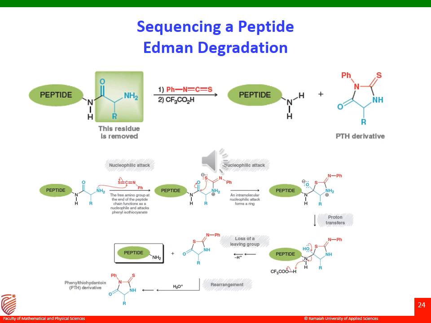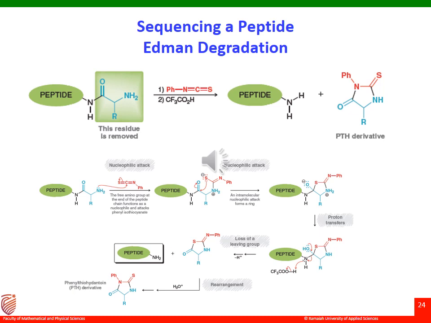In the next step, a proton transfer happens, and at the same time the nitrogen is pulled away. Therefore, the bond between the carbon and nitrogen is completely broken, giving me a thiazolinone, right? So I obtain a thiazolinone. With loss of the leaving group, I end up with a phenylthiohydantoin.